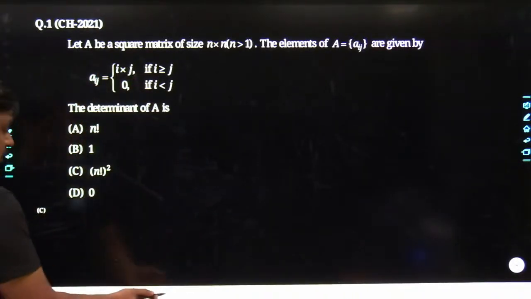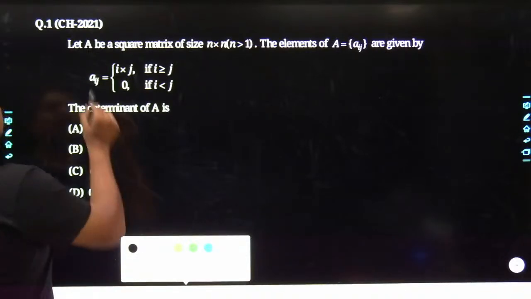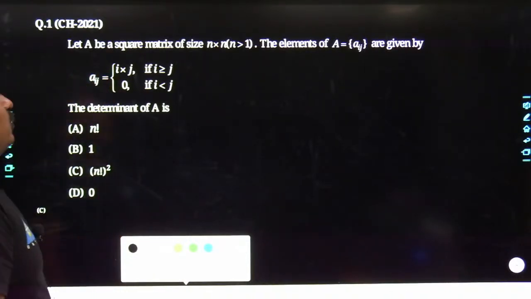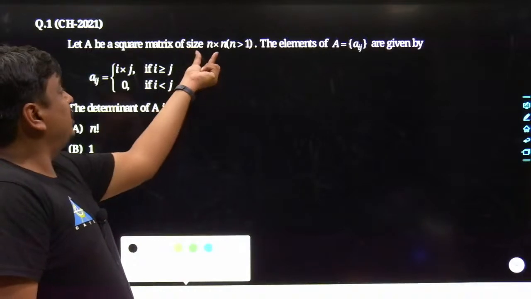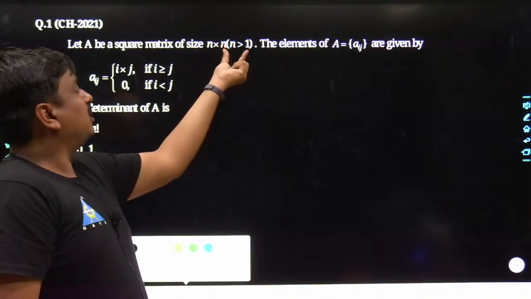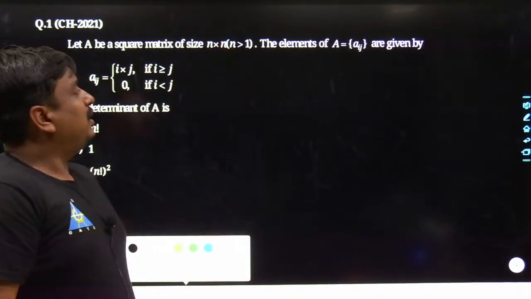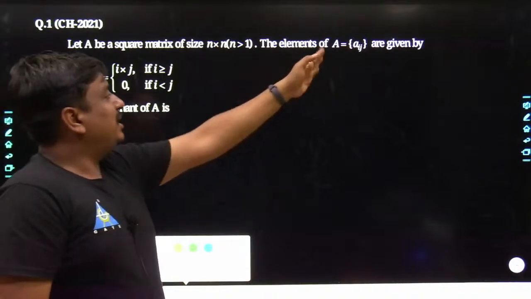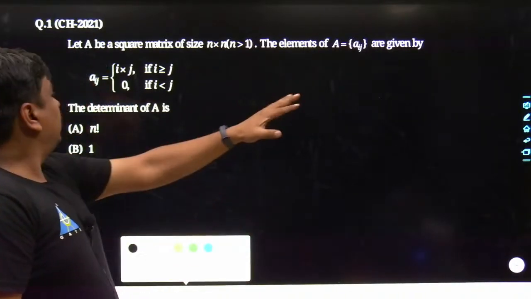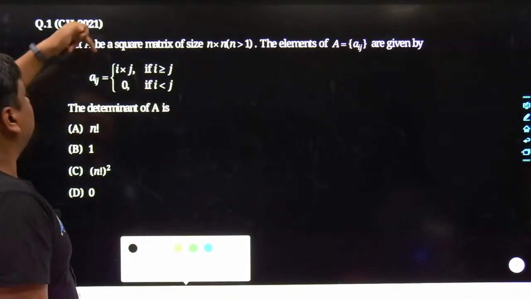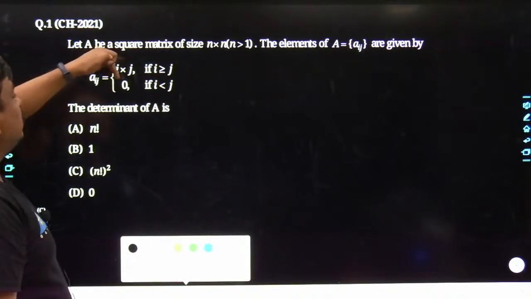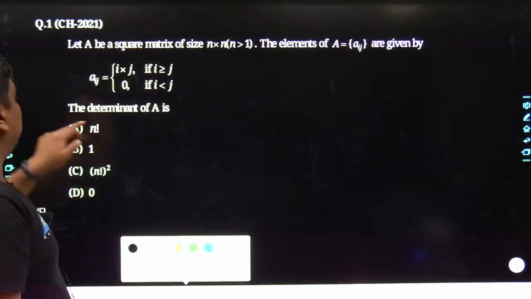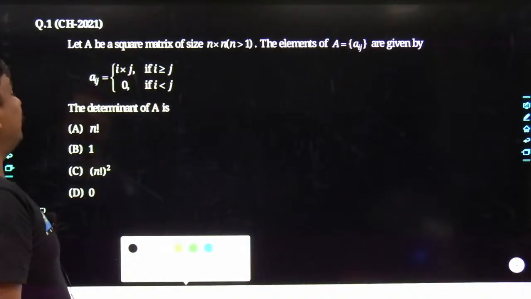My dear friends, the problem says: let A be a square matrix of size n cross n, where n is greater than 1. That means it is a square matrix of order at least 2 cross 2. The elements of A, indicated as Aij, are given by Aij = i into j for i greater than or equal to j, and simply 0 if i is less than j. Then the determinant of the matrix A is.